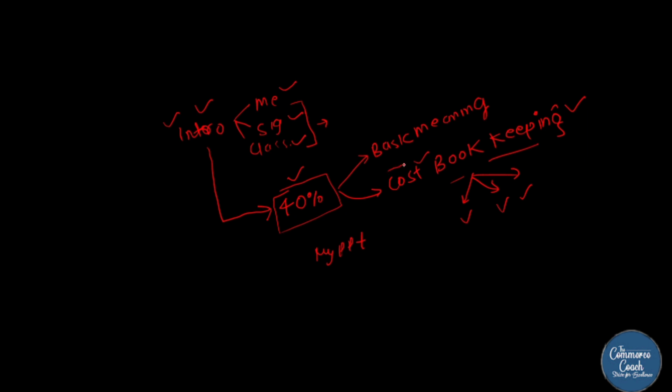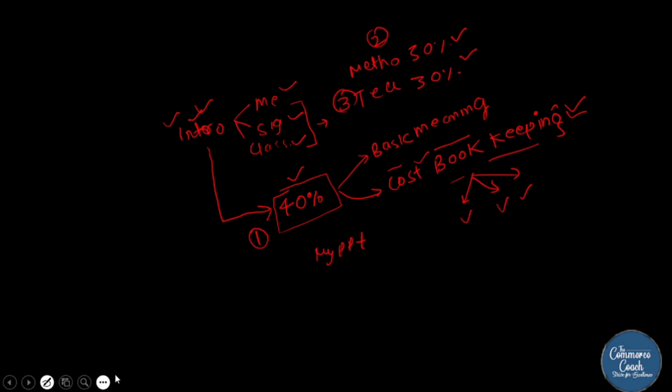They have mentioned all the chapters by topic, like cost bookkeeping, methods of costing, techniques of costing: 40% first, second 30% methods of costing, third 30% techniques of costing, and done. But I have given you separated chapters. They are from the categories of methods of costing, techniques of costing, and cost bookkeeping, but individual chapters are given. That is why I have not mentioned it under introduction of costing. So do not get confused, as I explained here.